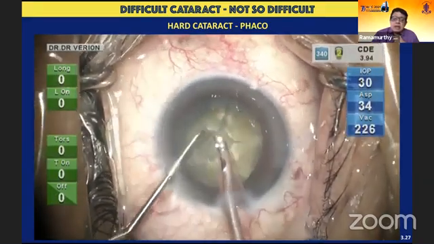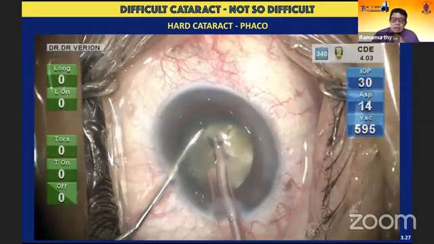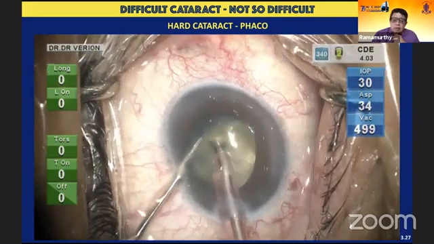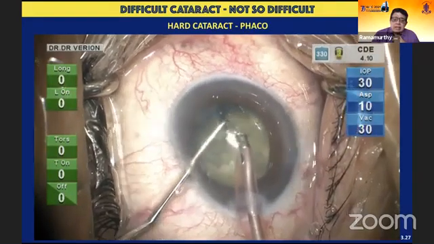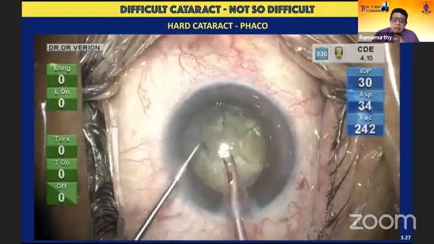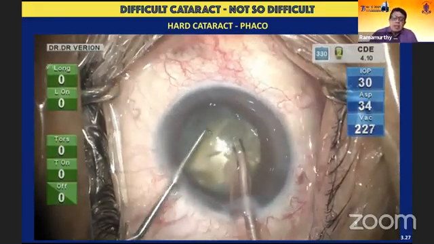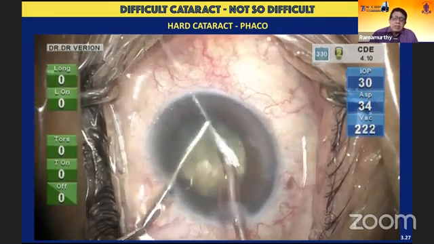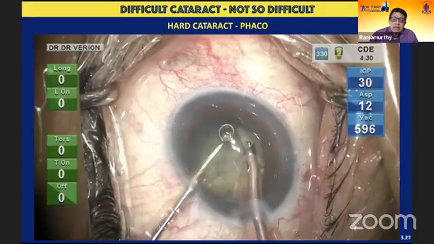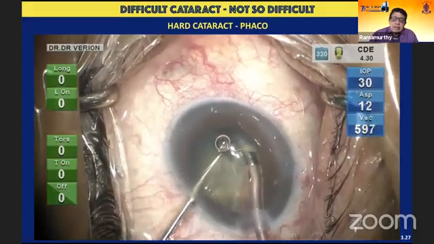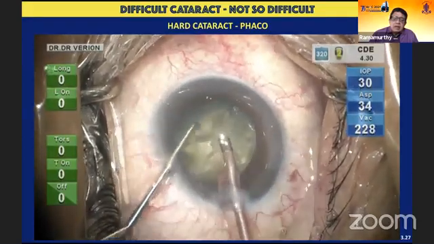The ability to do this with the kind of performance that the Centurion gives you, you can see the vacuum going almost up to 600 in spite of the intraocular pressure being just at 30. This is the kind of safety that this machine is able to offer us. There have been cases, as I'll be showing subsequently, where you can go even up to 700 plus. With the active fluidics, with the Active Sentry, you have inherent confidence in the machine's ability to control all these settings. You can see there is hardly a flutter, and the entire procedure goes ahead in a very controlled manner.